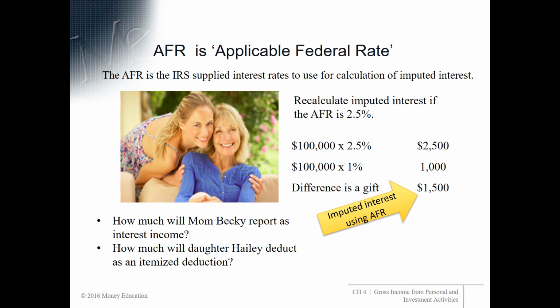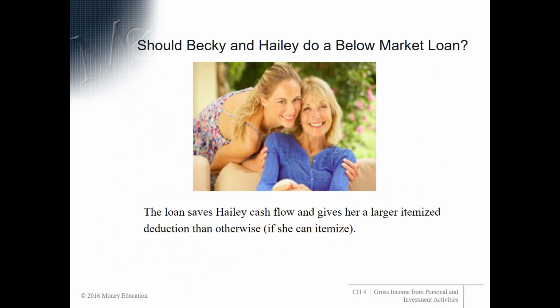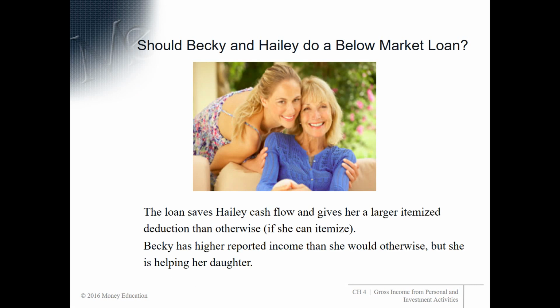So how much will Mom Becky report as interest income? $2,500. How much will daughter Haley deduct as an itemized deduction? If she can itemize, she can deduct $2,500 as an itemized deduction. So the loan gives Haley a cash flow. It gives her a larger itemized deduction than otherwise. Becky has higher reported income than she would otherwise, but she may want to do this anyway because it's helping her daughter. Now, they need to be aware of the annual gift exclusion.